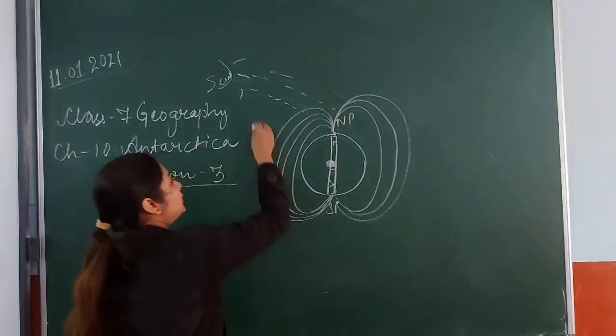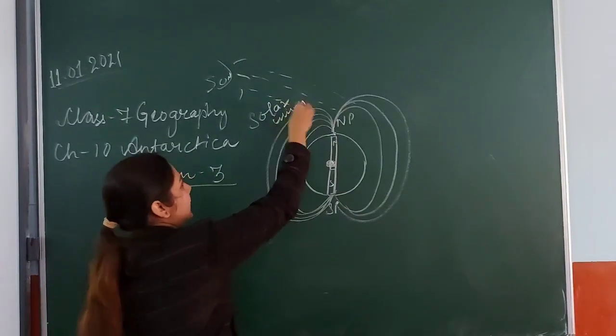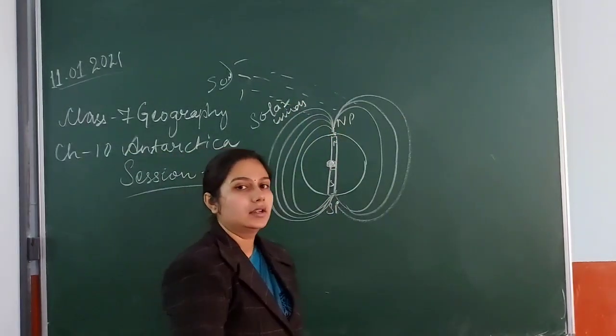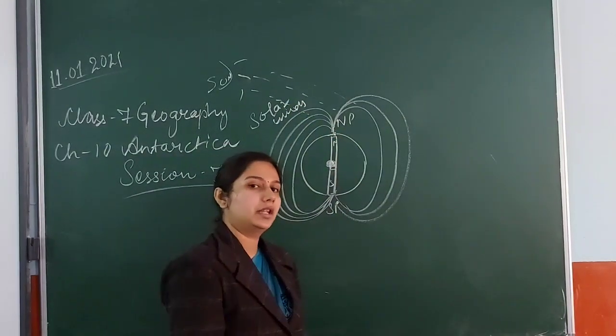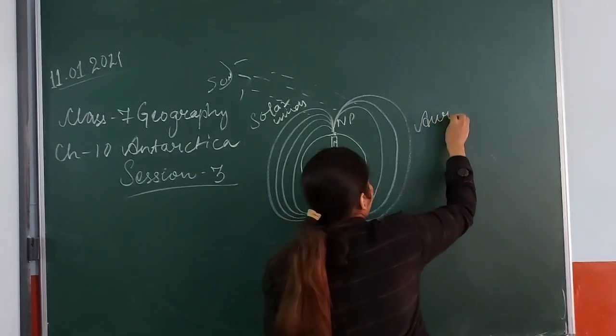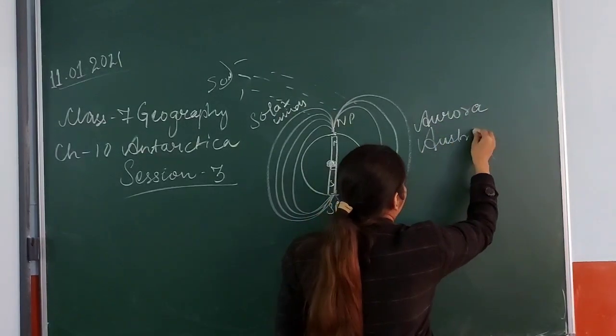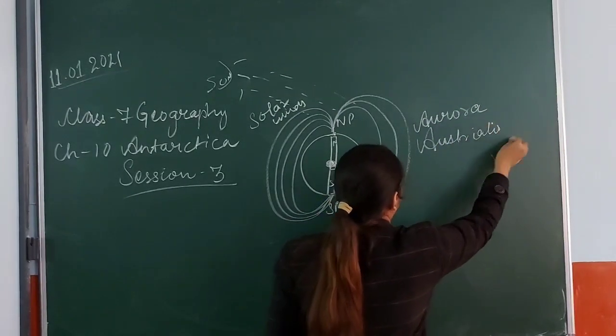So what happens whenever the solar wind comes in contact with Earth's magnetic field, a very natural and beautiful creation of nature occurs, and that is known as Aurora Australis.